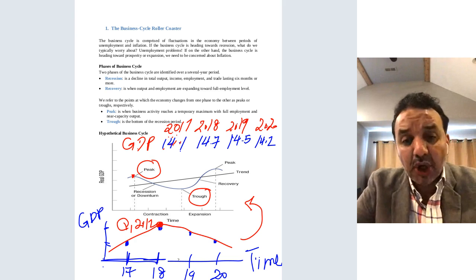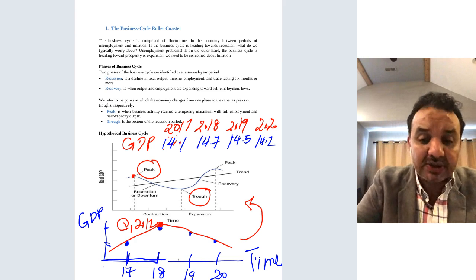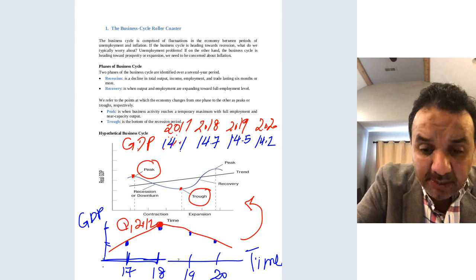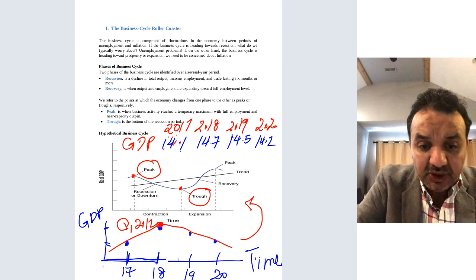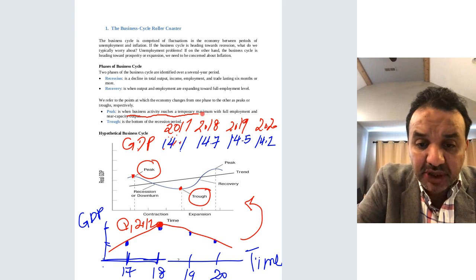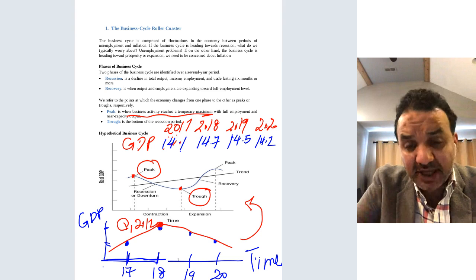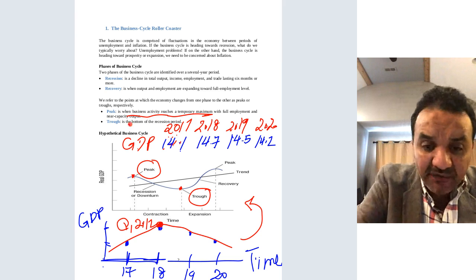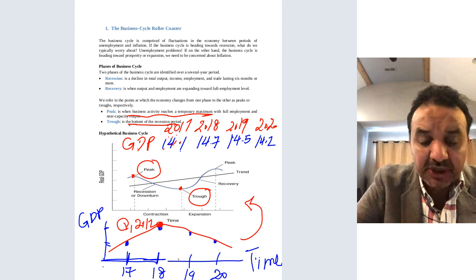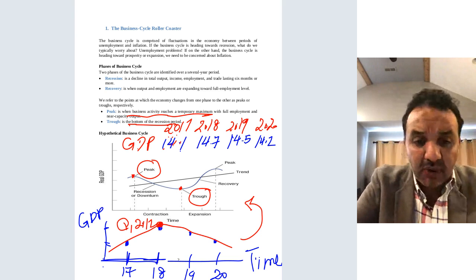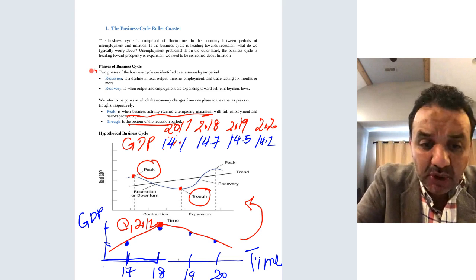What about the lowest GDP over the last 10 years? The lowest or minimum point is called a trough. You can see the definition here. A peak is when business activity reaches a temporary maximum output. Whenever I say output, I mean the GDP. A trough is the bottom of a recession. Now, I want to focus more on these two concepts.